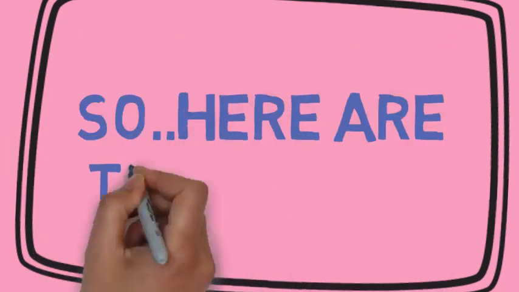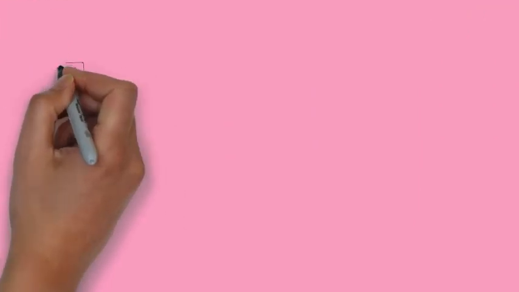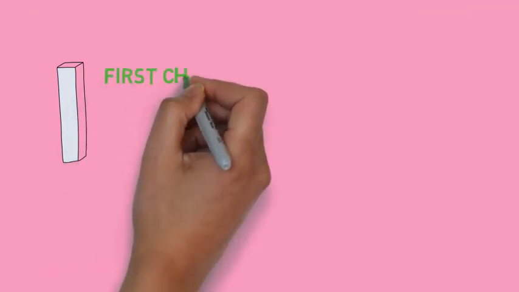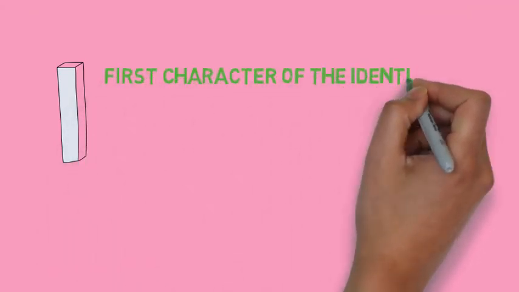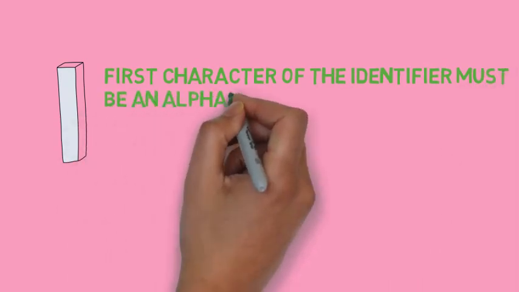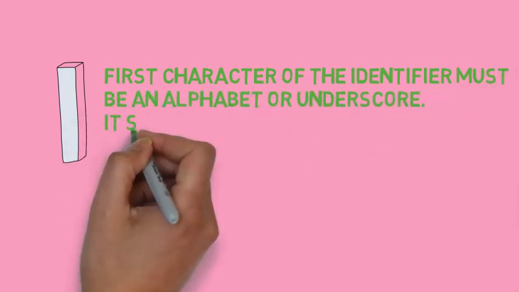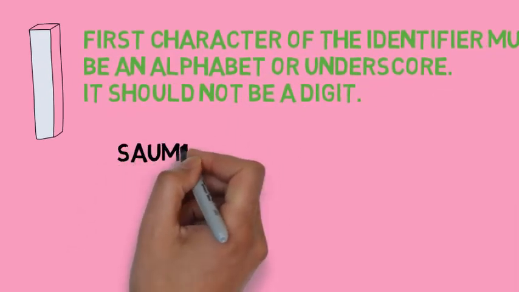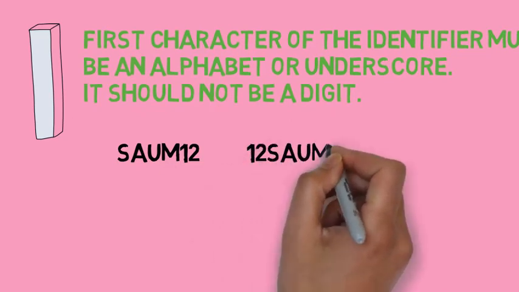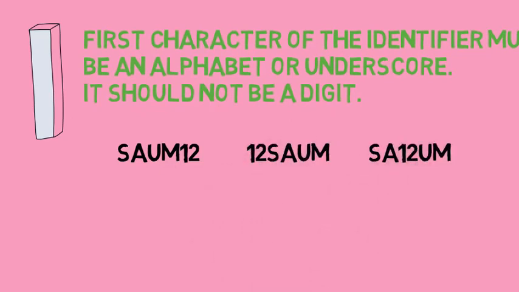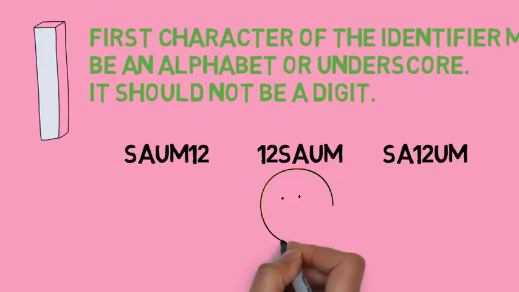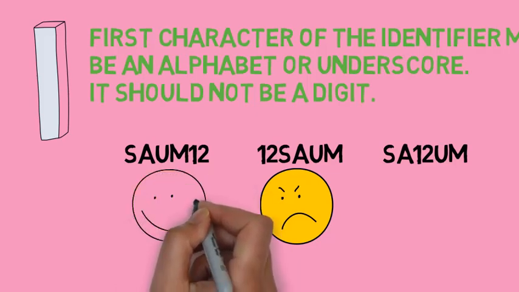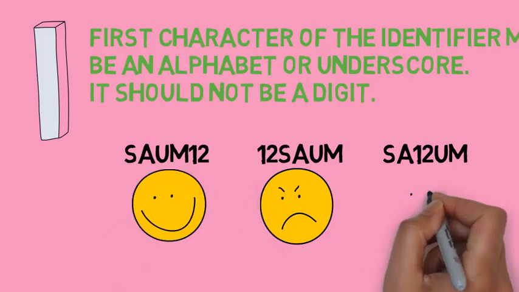So here comes rule number 1. Identifier can only begin with an alphabet or underscore, or we can say that it cannot begin with a digit. Special characters are anyways not allowed within an identifier in any case. Means in short that the first character should be a letter. For instance, among SOM12, 12SOM and SA12 the only incorrect option is 12SOM, as the first character is 1, which is a digit, and the rest are correct because they begin with a letter, right?